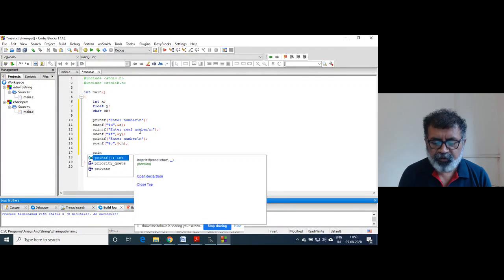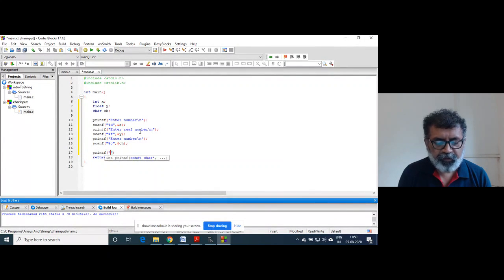And I print all these: x is equal to %d, y is equal to %f, ch is equal to %c, and print x, y and ch. Right?